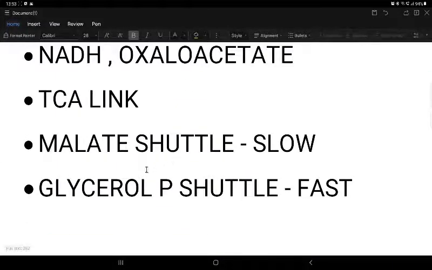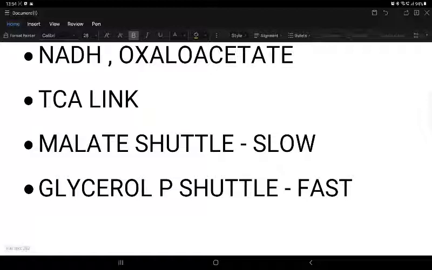And then the malate shuttle and the glycerol phosphate shuttle. These are the two main shuttles in human beings. Actually, many shuttles are there, but these two are clinically significant, and important from an exam point of view too. What actually happens is that they are essentially the same. Only two to three differences are between them, and otherwise it is one and the same.